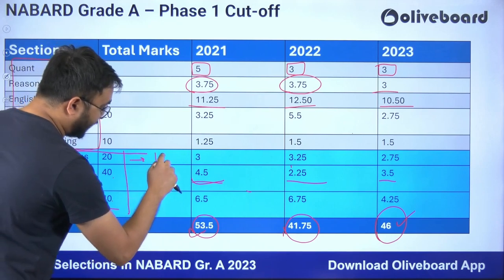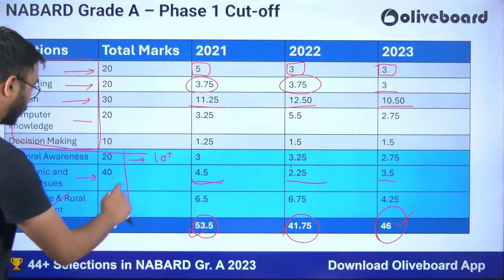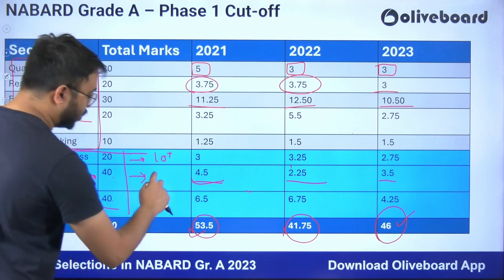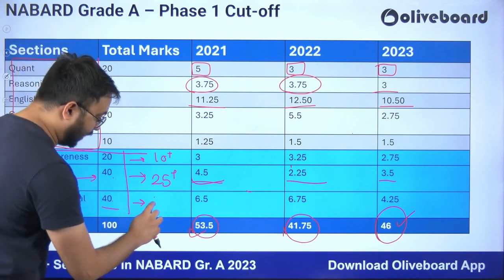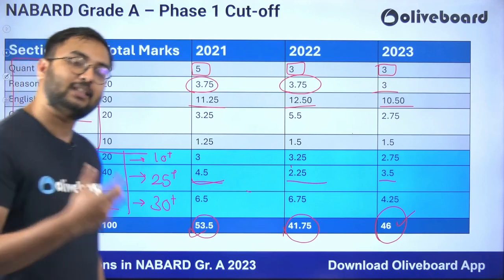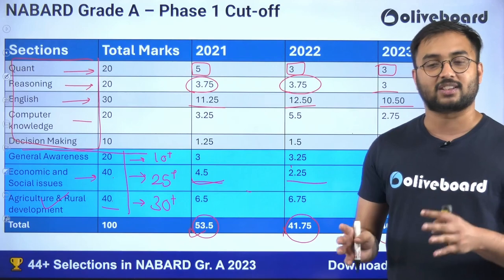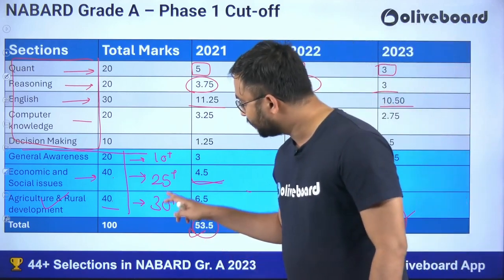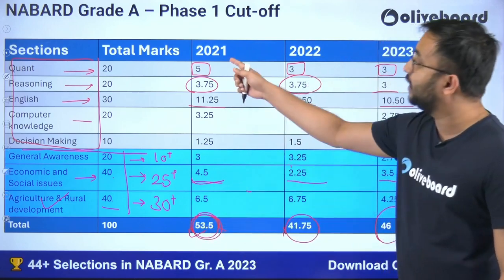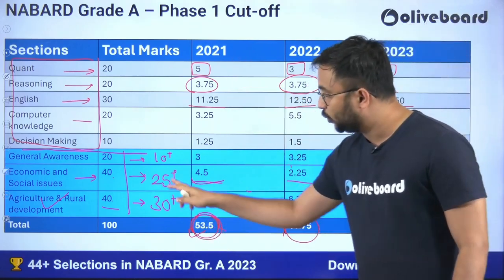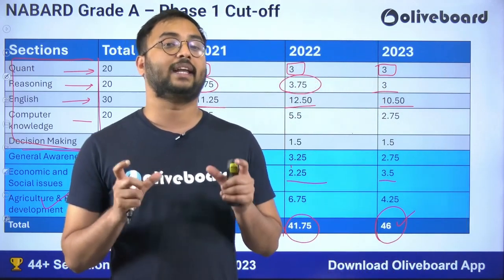In GA, if you get 10 plus marks, are we asking for too much? No, we are not, it is simple. In GA, bring 10 plus marks. Then in Economic and Social Issues, 25 plus marks; I am not even saying 30 plus, bring 25 plus marks. And in ARD, try to bring 30 plus marks, which is very much possible because in ARD, difficult questions are only 5 to 8, the rest are moderate and easy. So in this way, look at it, 25 plus 30 plus 10, that is 65 marks. So even if the cutoff goes to 53.5 like in the year 2021, then also you will clear the cutoff very easily with 65 marks. So this is the cutoff analysis for your Phase 1 exam dedicatedly.